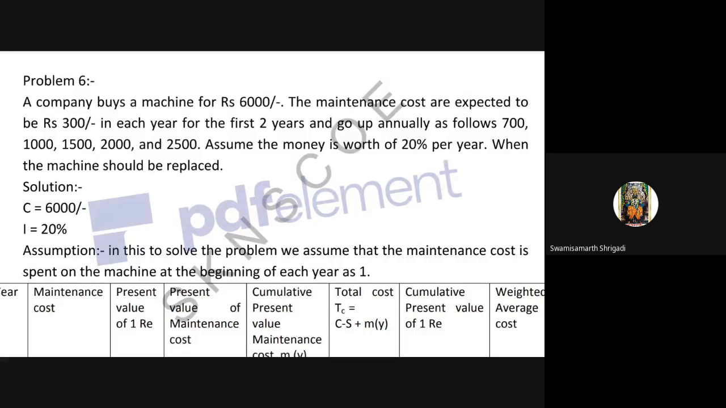Write down this statement. Write down the statement of the problem.